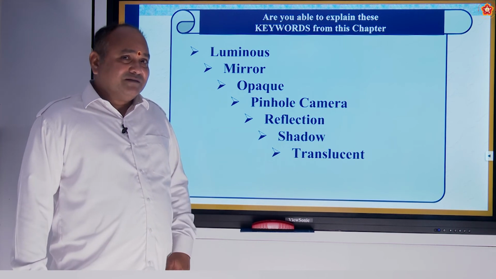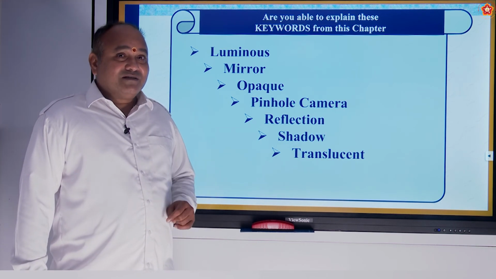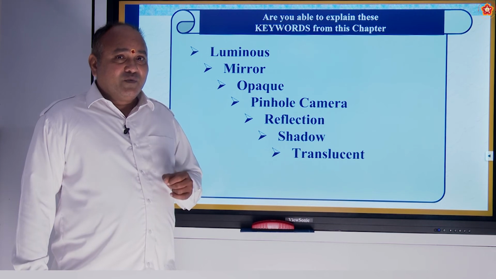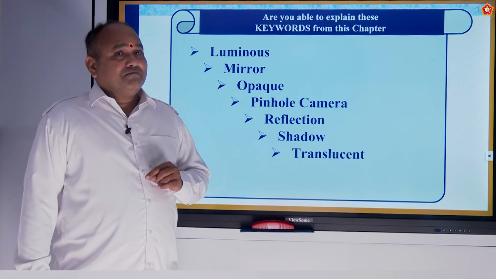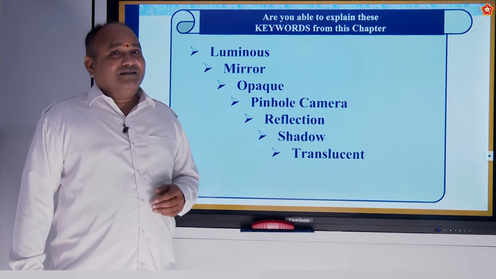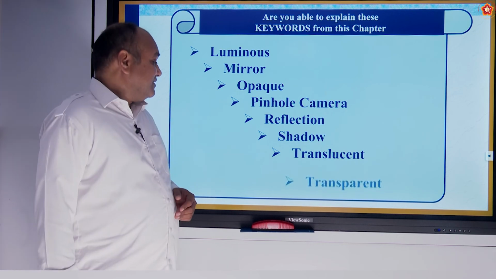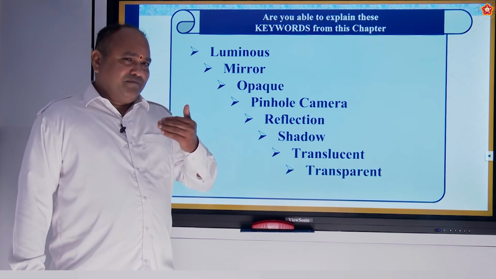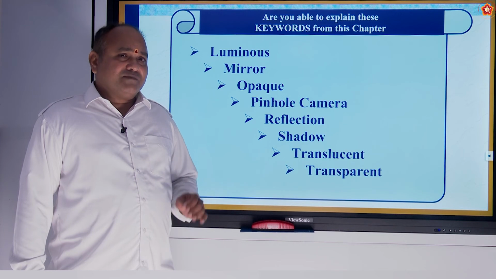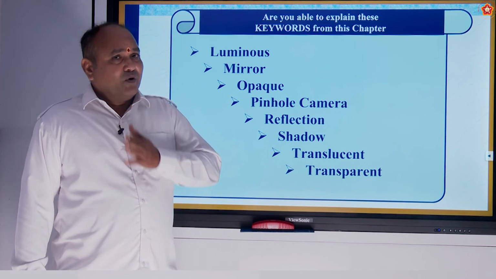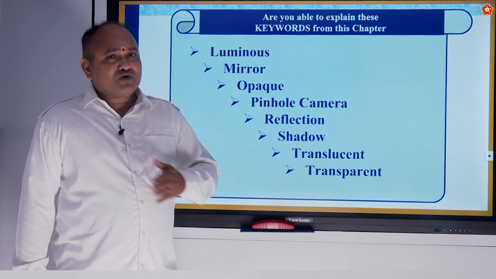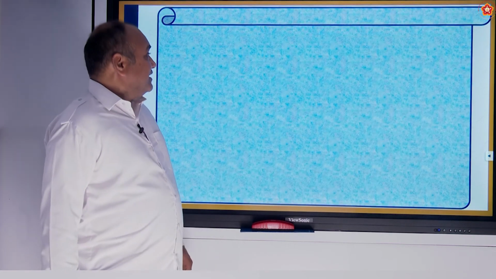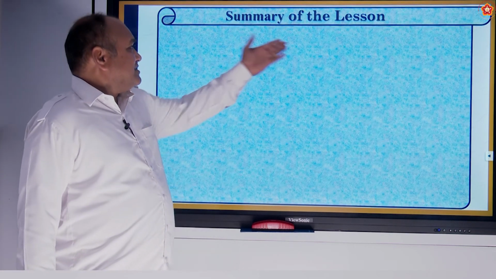Translucent. Do you remember? Translucent is a body through which light passes, but partially. Transparent. Transparent is something like plain glass. Transparent bodies are the bodies which allow light to pass through very clearly, 100%. Okay, children? So, let's have the summary of the lesson.